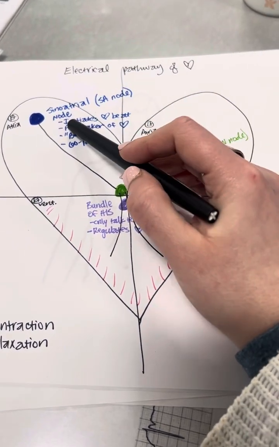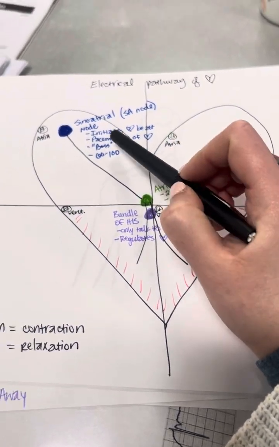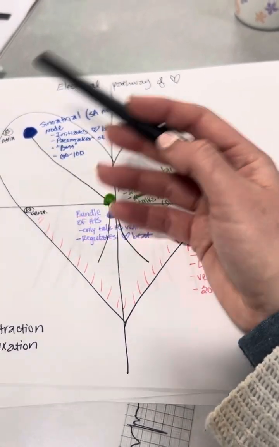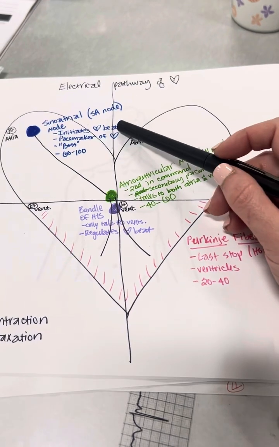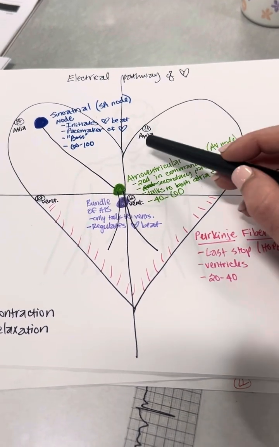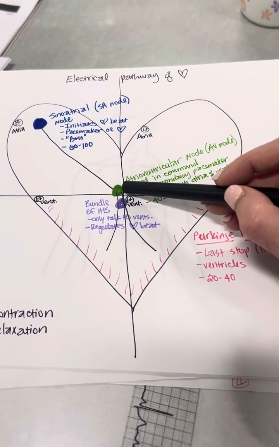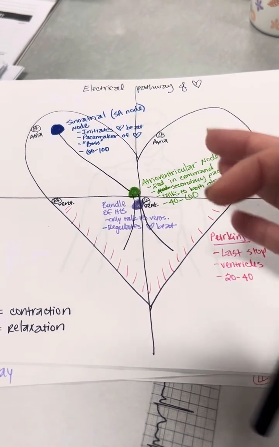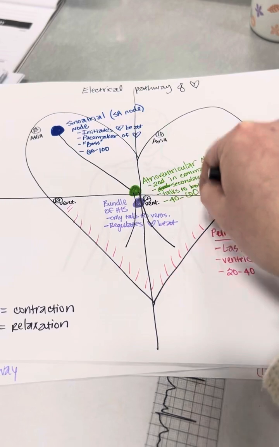Okay, so the SA node initiates the heartbeat. But let's say the SA node just didn't show up today. The boss did not show up today. They do not call in. There is no initiation of the heartbeat. So the AV node's waiting, right, y'all? It's waiting for an impulse. It never comes. So the AV node's getting anxious because it knows this heart has to beat.